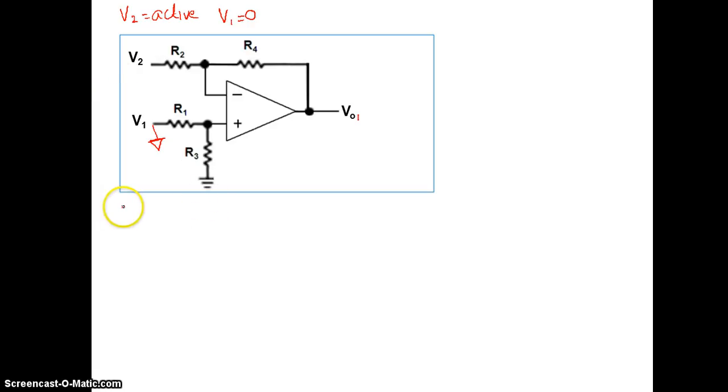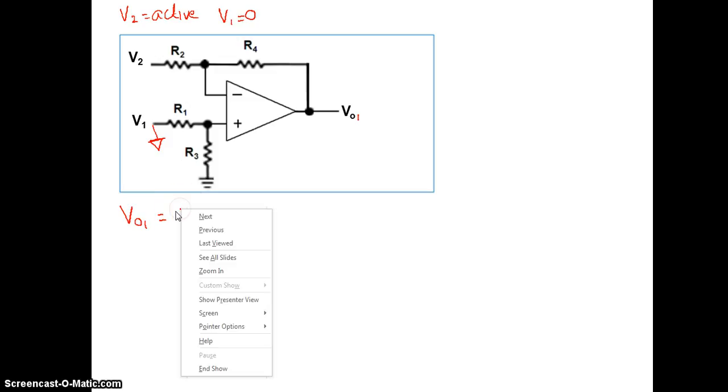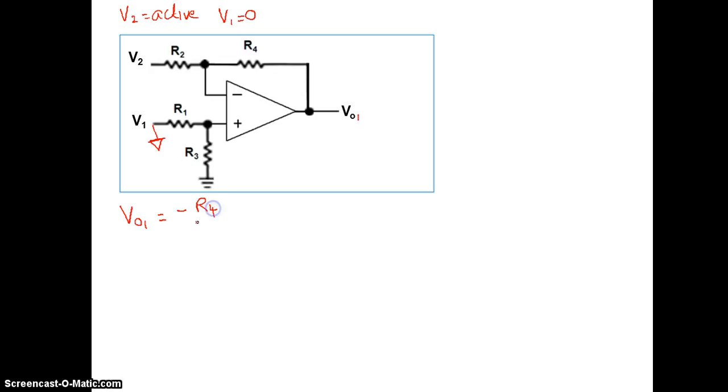So, what is V01? V2 is applied to the inverting terminal, the feedback resistance is R4, the input resistance is R2. So, your output voltage will be equal to minus, as it is given to the inverting terminal, it is minus R4 divided by R2, that is the gain of the amplifier, multiplied by the input voltage V2. So, V01 is minus R4 by R2 multiplied by V2.